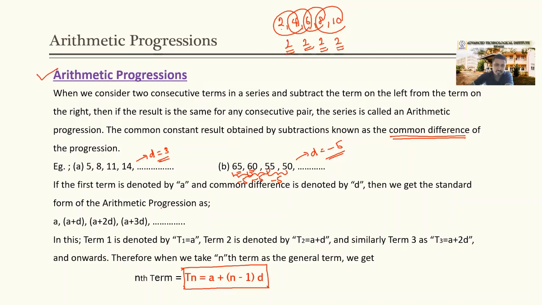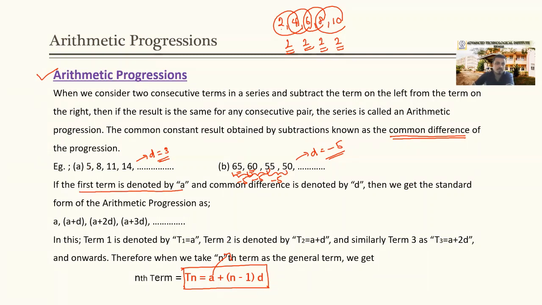What is a here? What is a? In general I am asking. a means the value of the first term. The first term is denoted by a. Right?